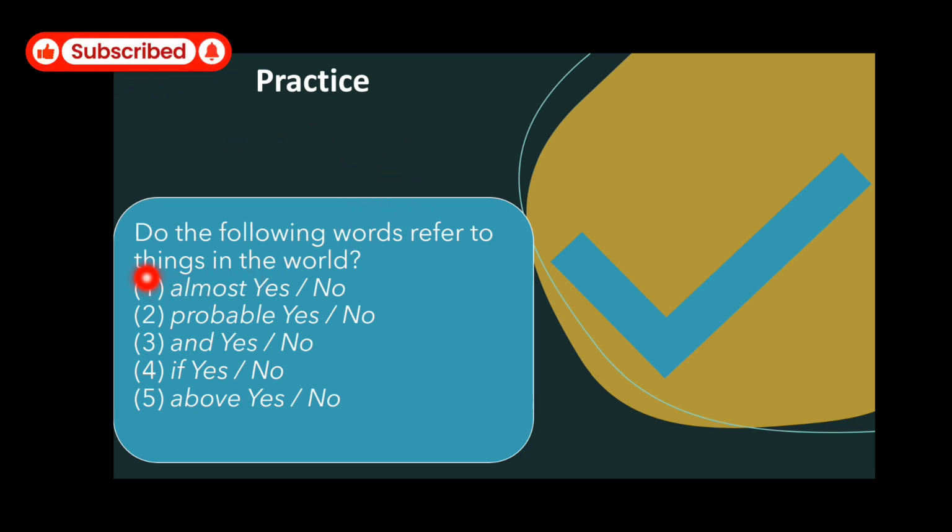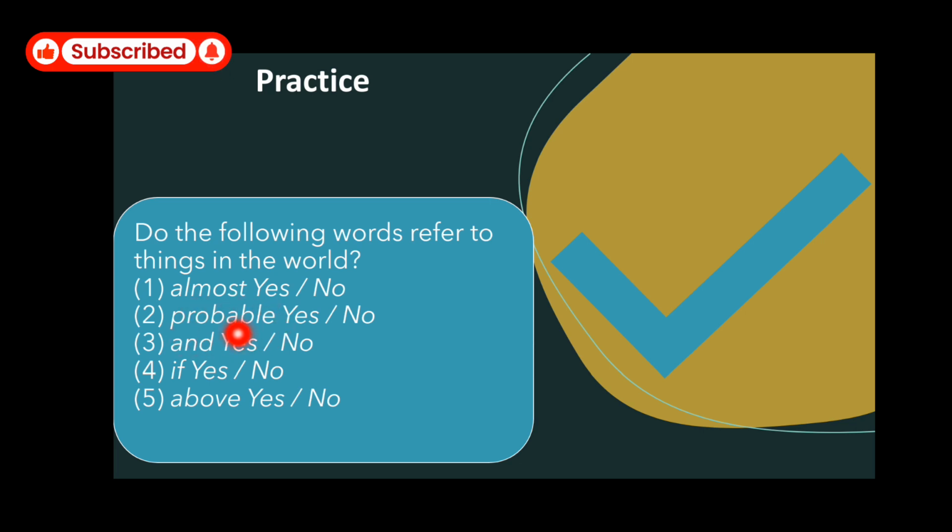Now here we have some practice on this. For example, do the following words refer to things in the world? Like almost. Do you think that the word almost refers to anything in the world? Not at all. This expression almost has a meaning and a sense also, but it doesn't refer to anything in the world.